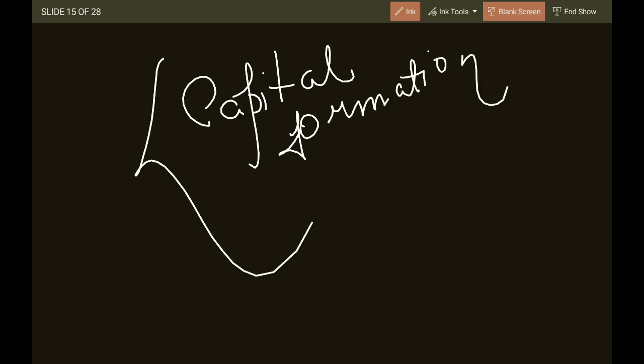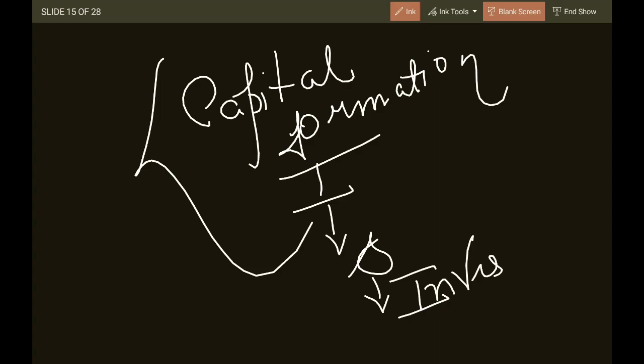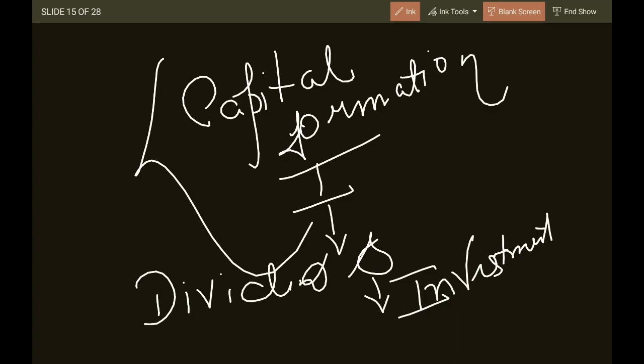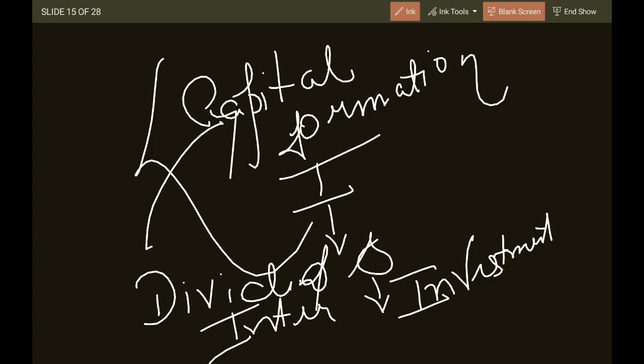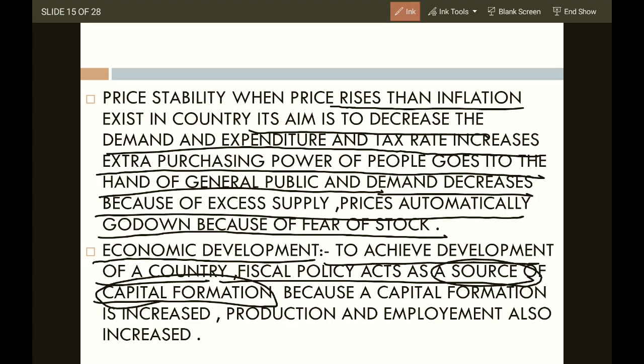Basically, if there is income, there is savings, there is investment in capital market, share market, money market, and there is a return in the form of dividend and interest, and my money is getting increased by investing in different markets. So that's capital formation. Capital is generated, capital is increasing, my money is increasing. Because capital formation increases, production and employment also increase.